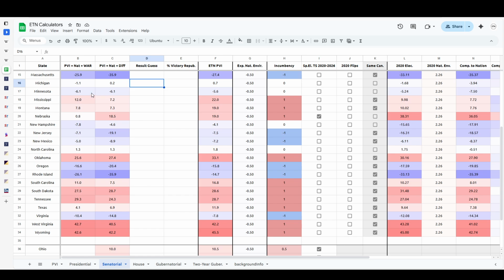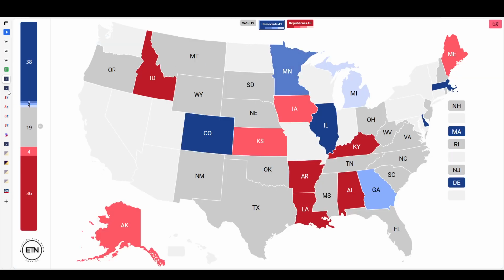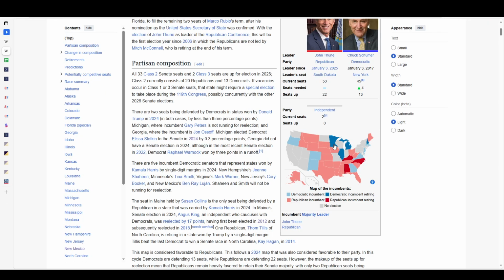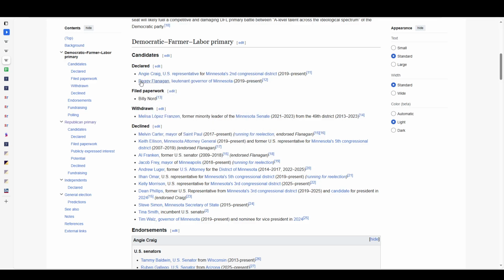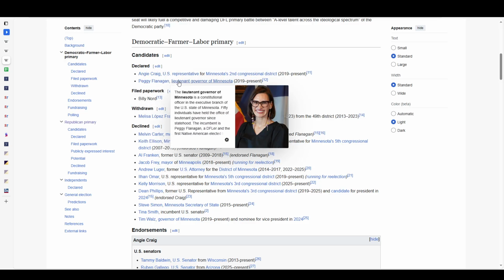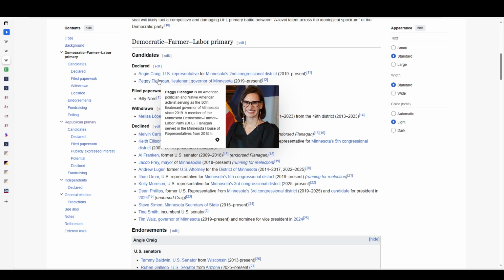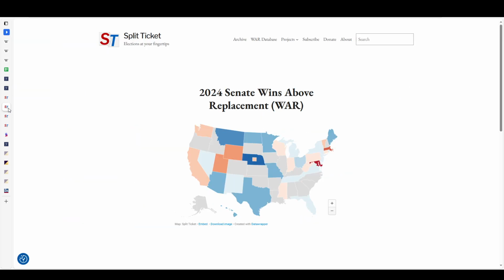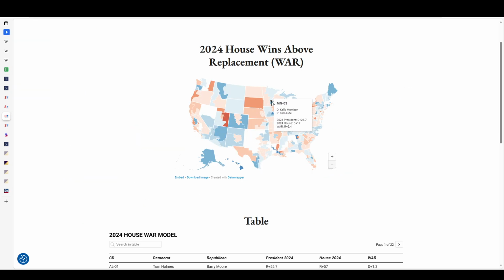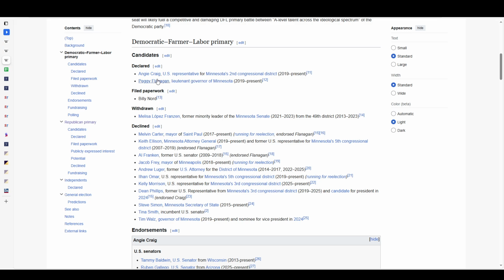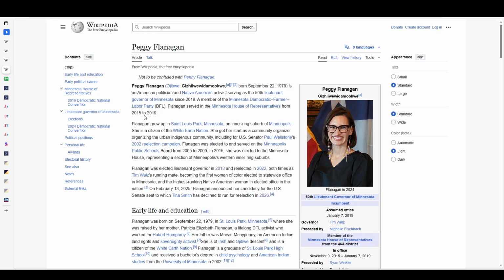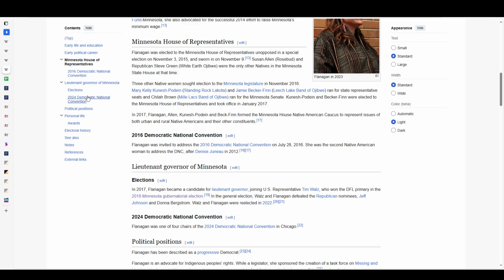just the state itself. Minnesota 6.1, that's because there's no actual information there. But if we actually then look at the fact that most likely Peggy Flanagan, I believe, is the one that's going to end up, and Peggy Flanagan, Lieutenant Governor of Minnesota. But if we put in the information for Angie Craig, since we do have information on the second district, 6.7, just for that, that would double the margin. But if we then look at Peggy Flanagan, who's actually more likely to win the seat, then we do actually have